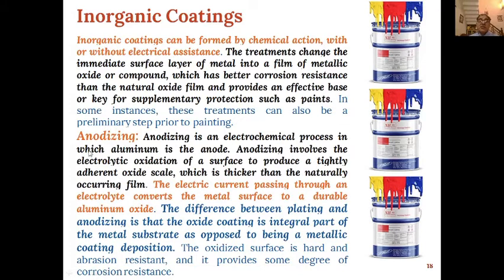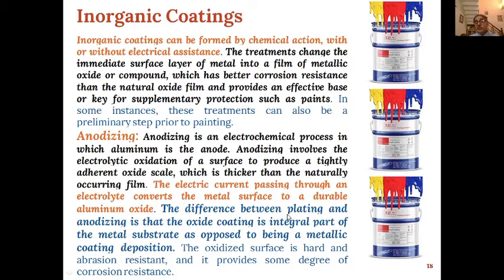Then the process of inorganic coating, that is anodizing, is an electrochemical process in which aluminium is the anode. Anodizing involves the electrolytic oxidation of the surface to produce a tightly adherent oxide scale, which is thicker than the naturally occurring film.